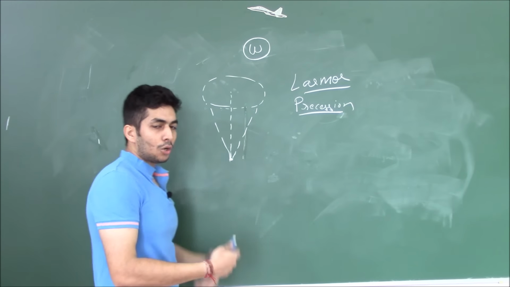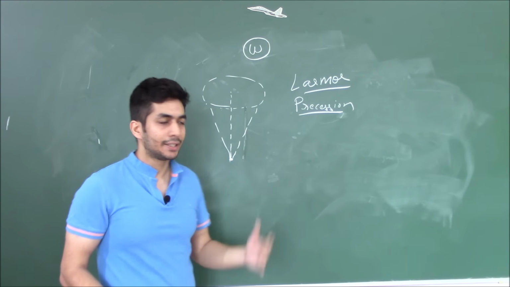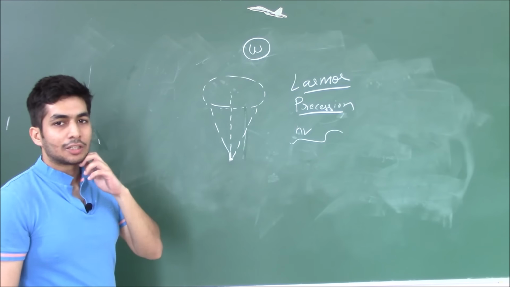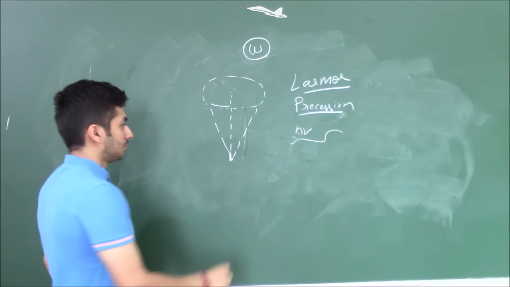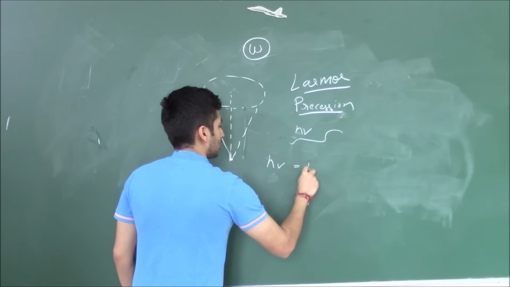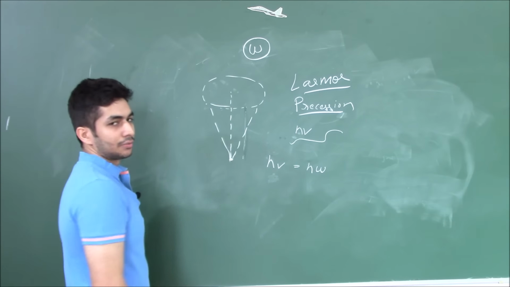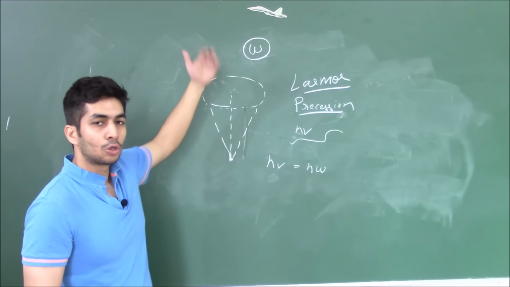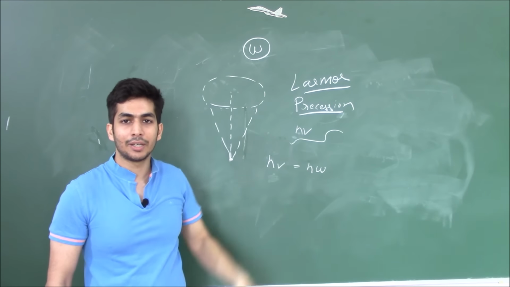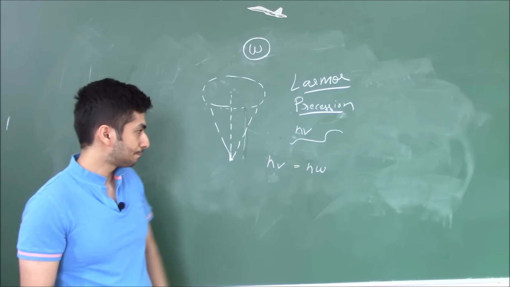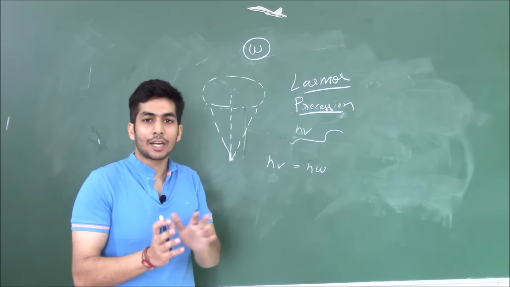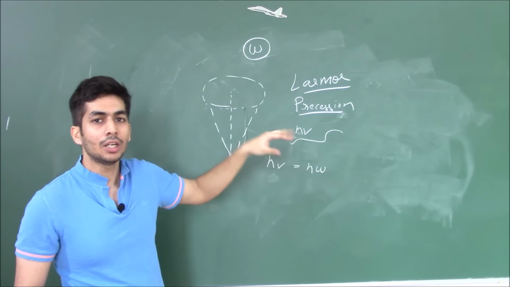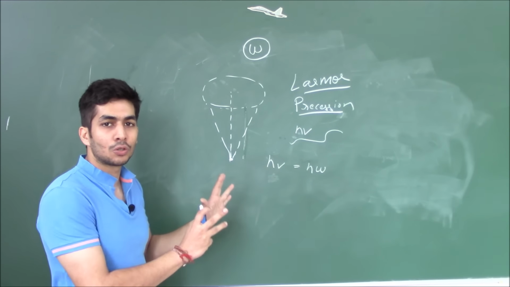Now we have to understand it in a different way. Again, we'll provide some radio frequency h mu. For the resonance to take place, this h mu should be equal to your h omega. So your h mu should be equal to h omega, only then your resonance will take place. So your Larmor precession should be equal to your radio frequency, only then the resonance will take place and it will go to a higher energy state, come back, and emit some radio frequency which the detector will detect. This was another way that I discussed just a few minutes back of looking at your NMR spectroscopy, and this is the way which I prefer because you can have a more conceptual understanding with it.